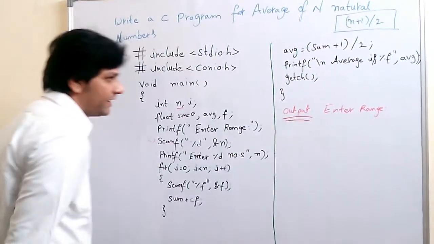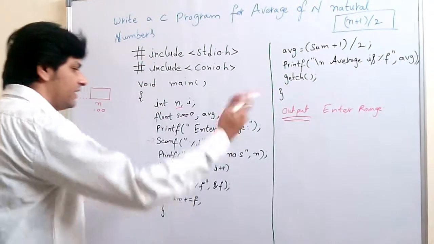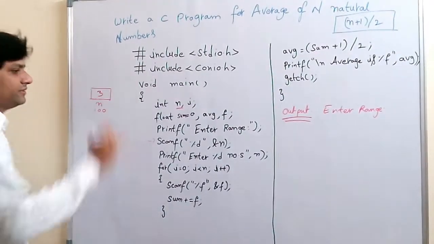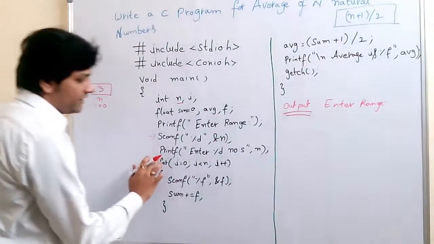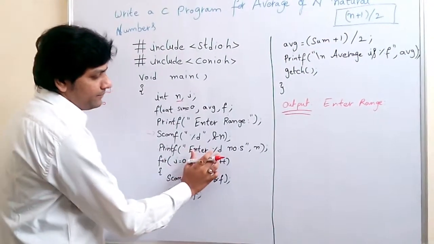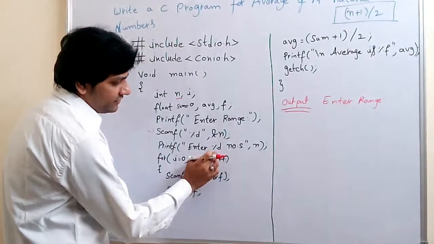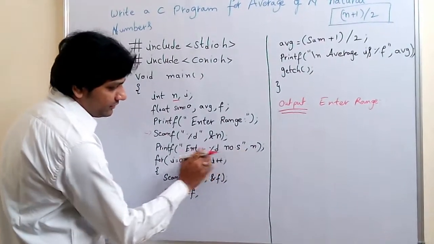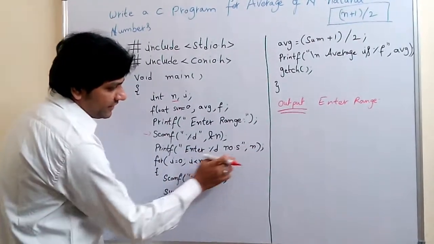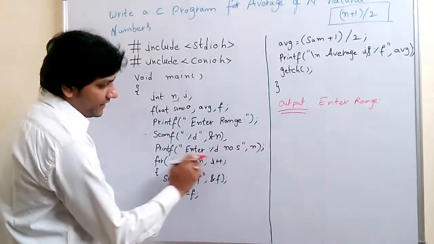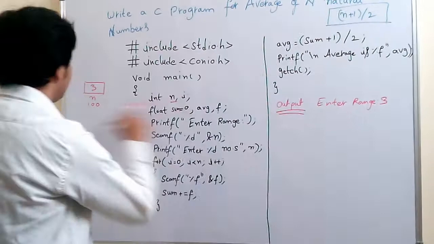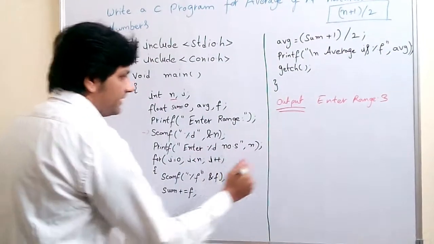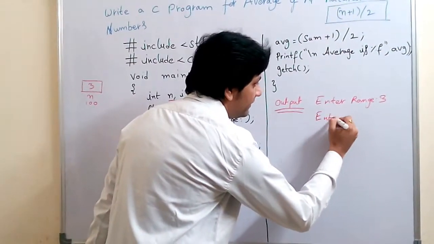For example, I entered 3, and 3 is stored in n. Now printf "Enter %d numbers", with %d in place of n's value, that means enter 3 numbers.